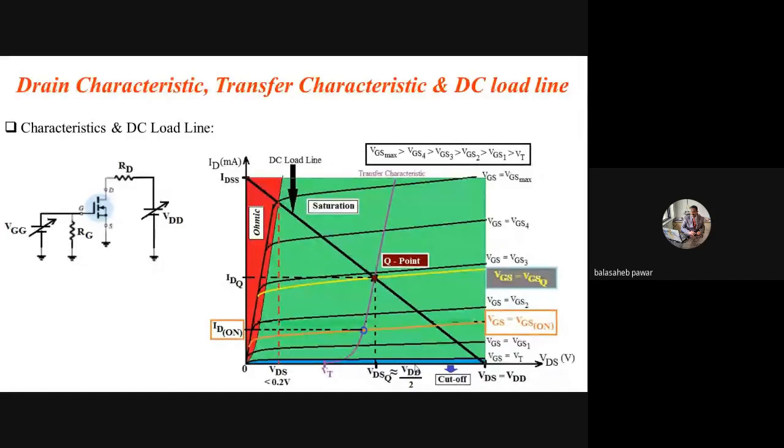For an ideal switch, across a closed switch the voltage drop is 0, and across an open switch it is the applied voltage. So these things you have to remember, which is why we discussed these three different regions of operation of the transistor. First one is ohmic, then saturation, and then cutoff. The ohmic region is used as an on switch or closed switch. The saturation region is preferred as an amplifier, and the cutoff region as an open switch.